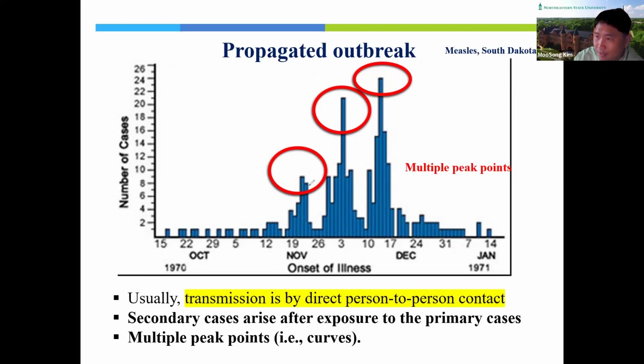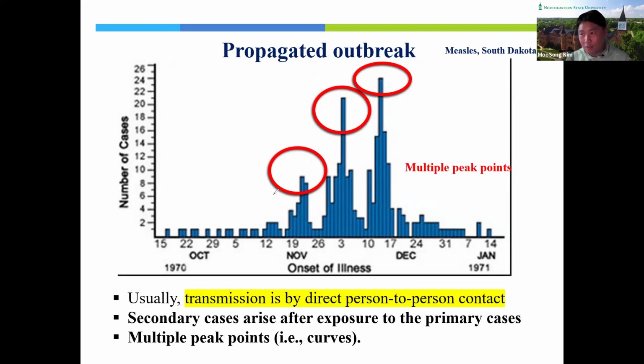Let me explain how these different peak points happen. These people got the disease, and they contact other people during the incubation period.